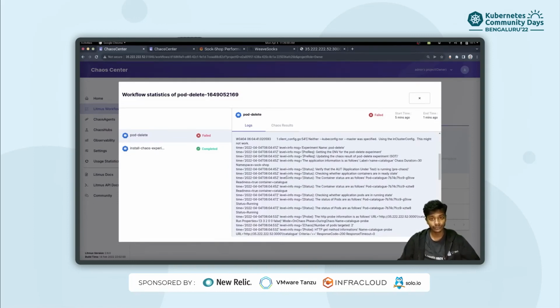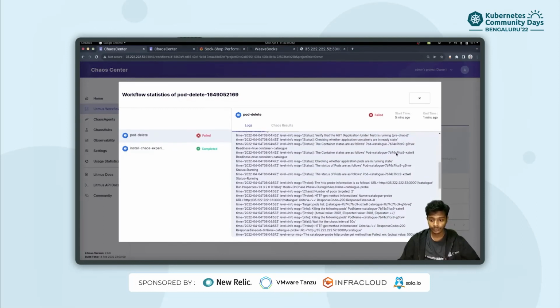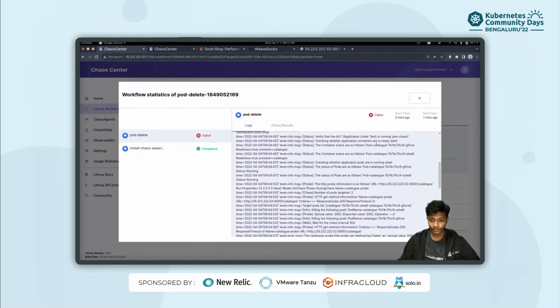We can see the different stages of the experiment demarcated over here in our logs. As part of this experiment, you can see that we are deleting two pods. First of it is this catalog pod and this second pod.